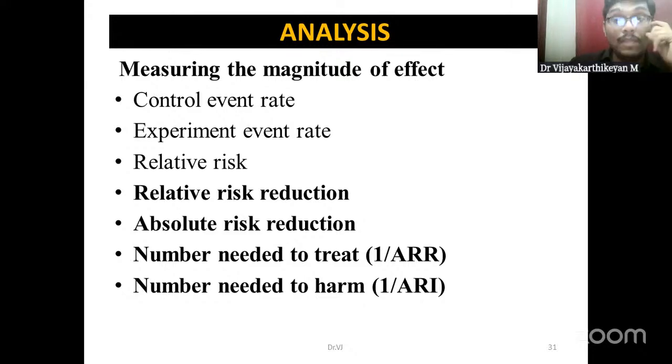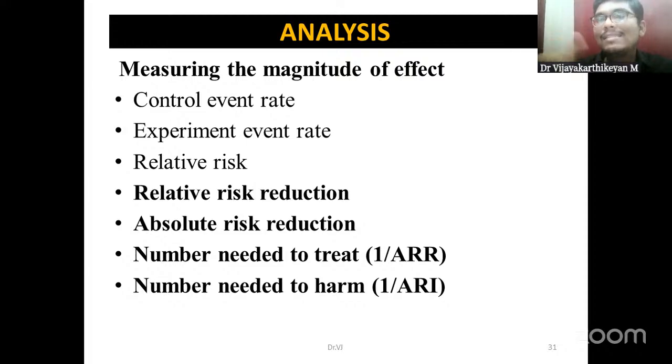The last four things are very, very important, because this will be commonly asked in your MCQs for NEET. Number needed to treat, calculate the number needed to treat, they will be giving you a 2x2 table. I haven't included that in the slides due to want of time. Please know the formulas alone, it is easy to calculate, right? So what is absolute risk reduction, or ARR? It is risk in the unexposed group minus risk in the exposed group. That is the formula for absolute risk reduction.